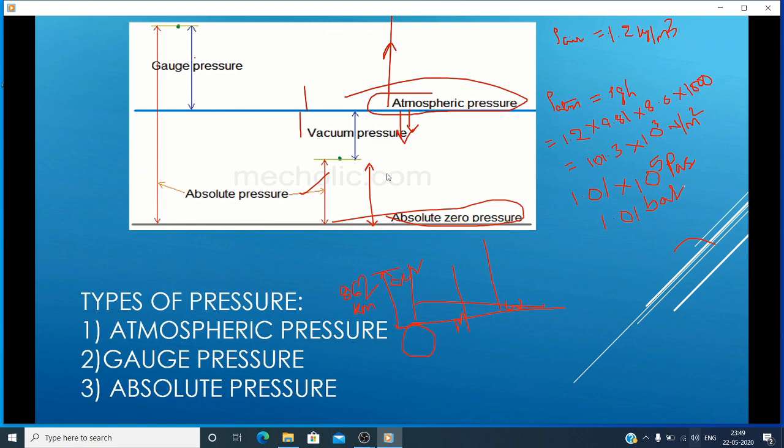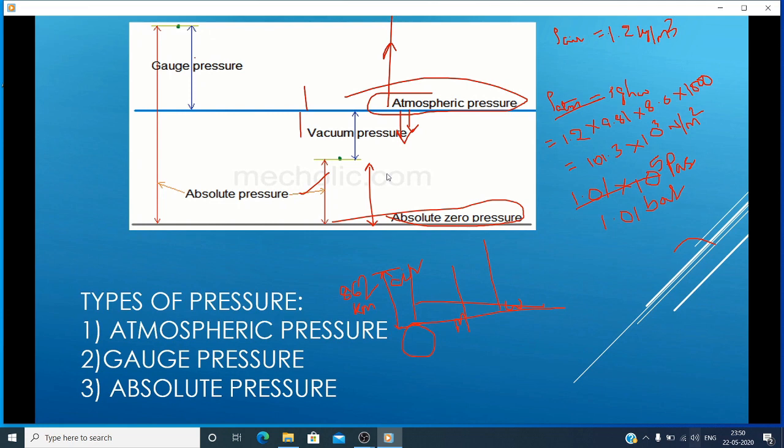If you want to apply it to the water, you apply it to the water in head, that is in meters. So you know now very well the atmospheric pressure, that is 1.01 bar or 1.01 into 10 to the power of 5 pascals. Now I am going to substitute in that particular equation, rho g h.